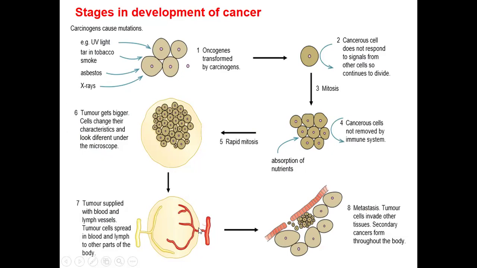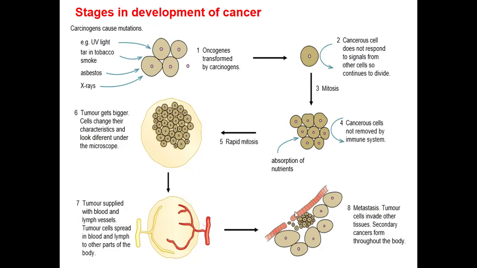Now we can have blood capillaries or lymph vessels starting to supply that tumor with nutrients. And we can have parts of that tumor breaking off and entering into the blood circulation. And this leads to certain types of cancer that can spread from one part of the body to another, whereby we can have cancer in the breast, but then it ends up going to the lungs, or to other parts of the body. How does that happen? It happens through a process called metastasis.